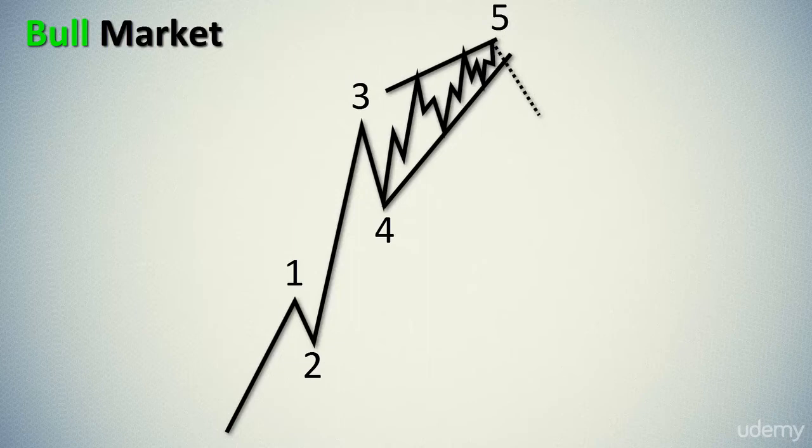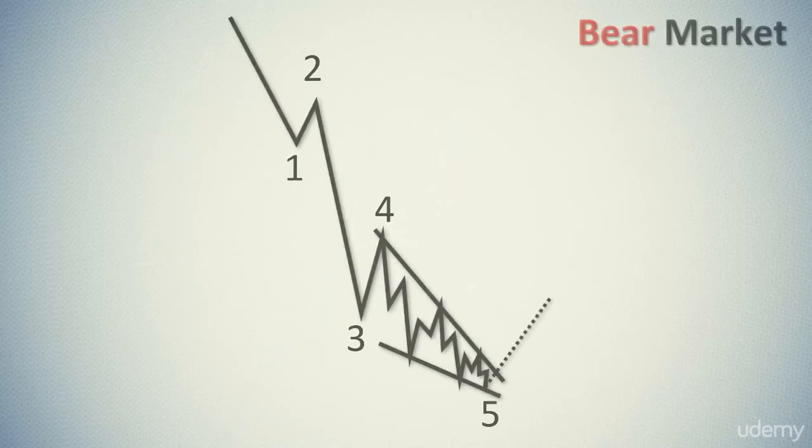As you can see, these triangles take the shape of a wedge. The wedge is determined by the two converging lines. Each wave of a lower degree of the wedge is divided into three parts, as we observe in the correction. The wedge going up is the announcement of the bear market. Again, the wedge going down is a prelude to the future dominance of the bulls in the market.